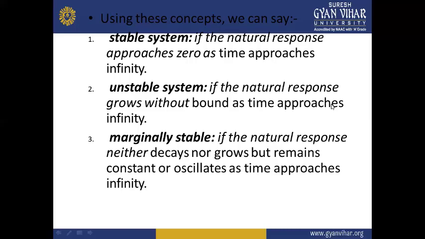A marginally stable system is one in which the natural response neither decays nor grows but remains constant or oscillates as the time approaches infinity. That means the pendulum will continue to swing but with a constant speed. Neither is the speed increased nor decreased, but it continuously oscillates with a constant speed. Such a response gives us a marginally stable system.